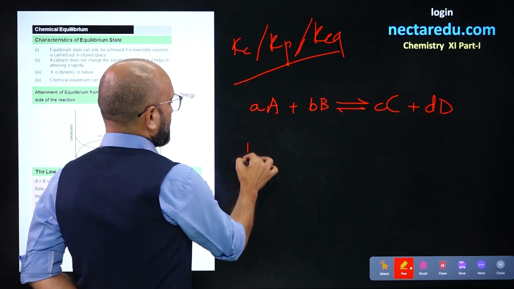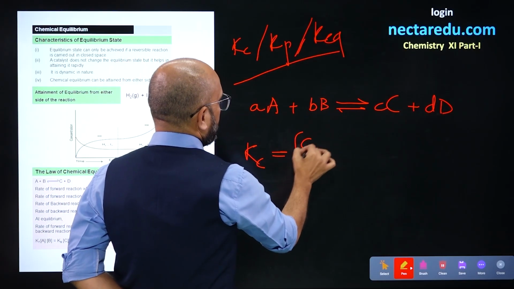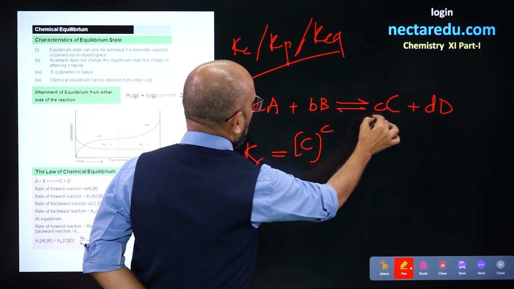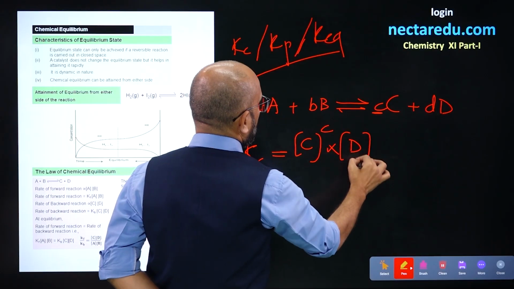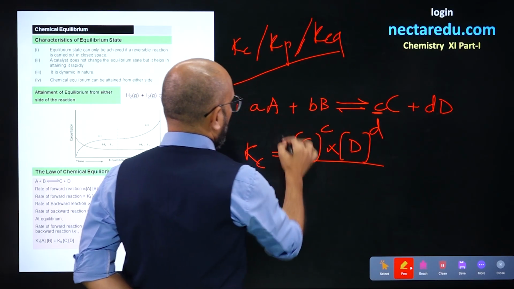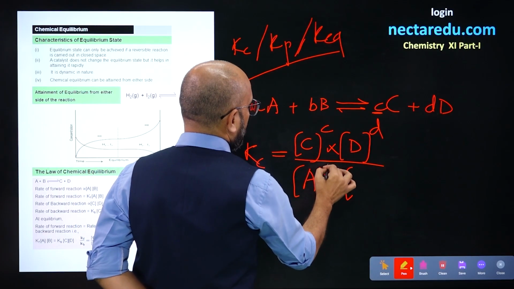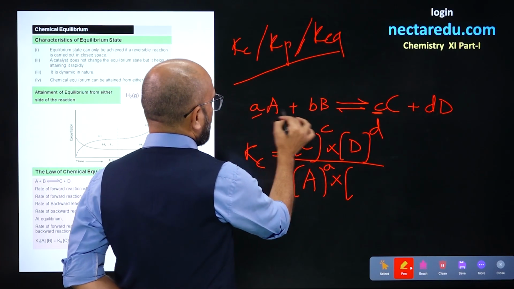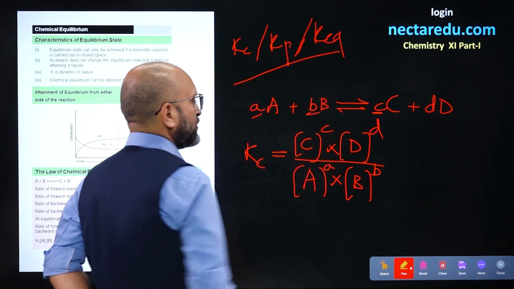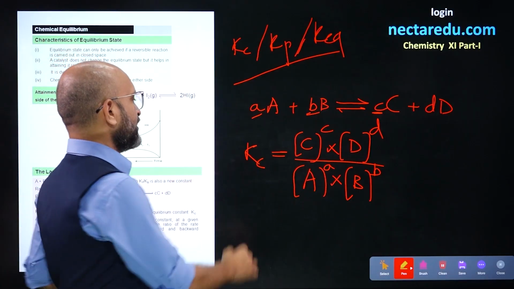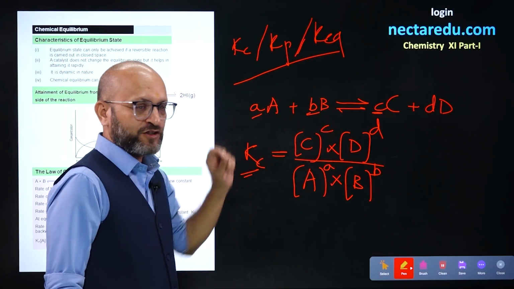Now, the equilibrium constant Kc is written as the concentration of C raised to the power of its coefficient into the concentration of D raised to its coefficient, and below it the concentration of A, the reactant, raised to the power of its coefficient, and the concentration of B raised to the power of its coefficient. So this Kc is known as the equilibrium constant. And what are these values in the square bracket?